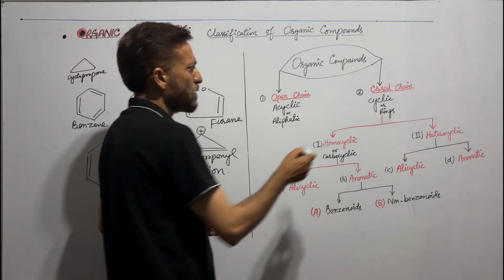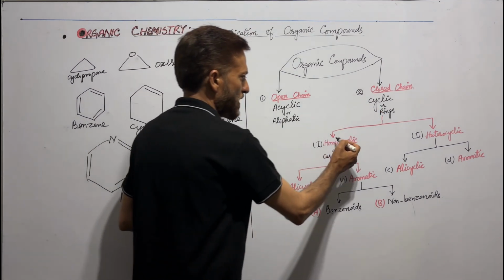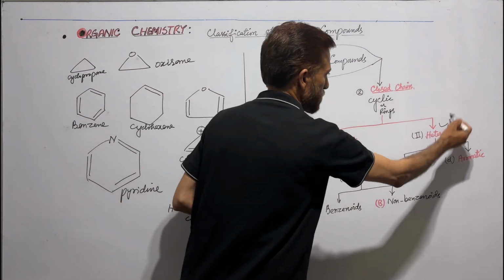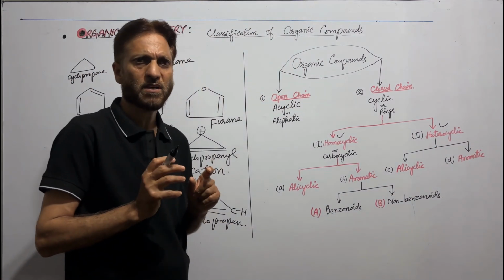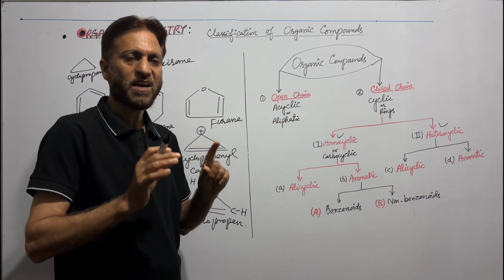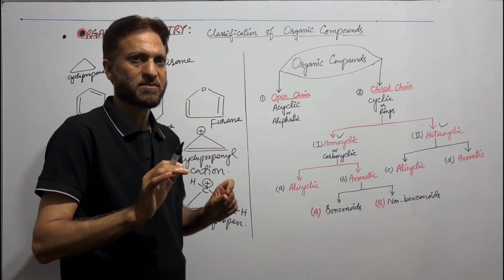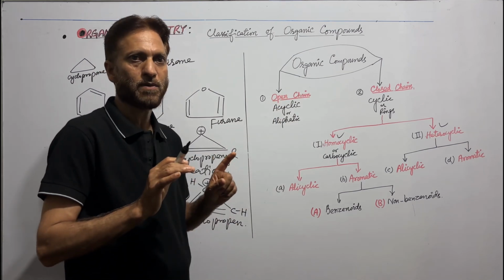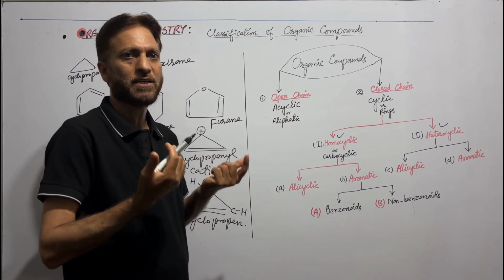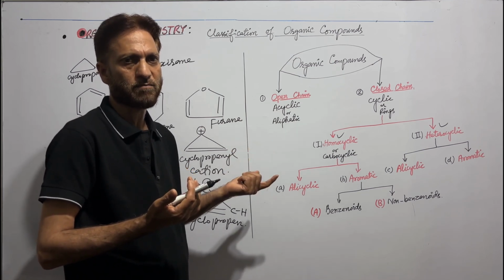Cyclic organic compounds are classified into two groups. Number one is homocyclic, number two is heterocyclic. Homocyclic organic compounds are those organic compounds which contain only carbon atoms in their rings. And heterocyclic organic compounds are those organic compounds which contain some heteroatom, for example, oxygen, sulfur, nitrogen, and so on.